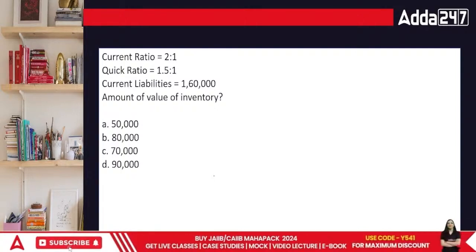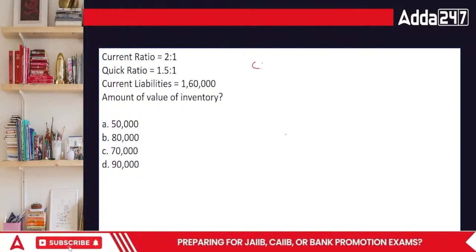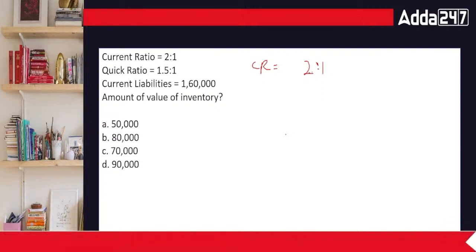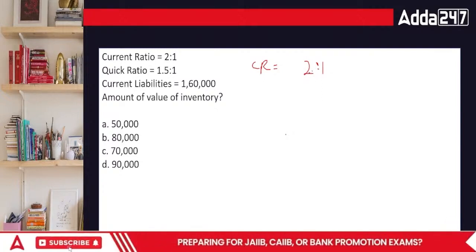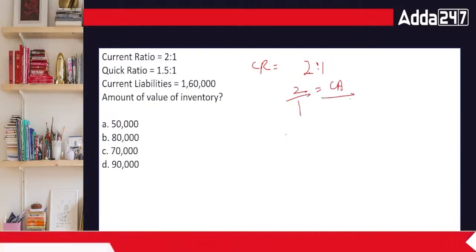Traditional method, everyone. Okay, we have current ratio. CR is 2:1.